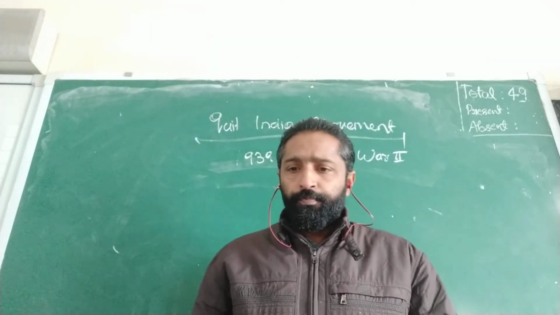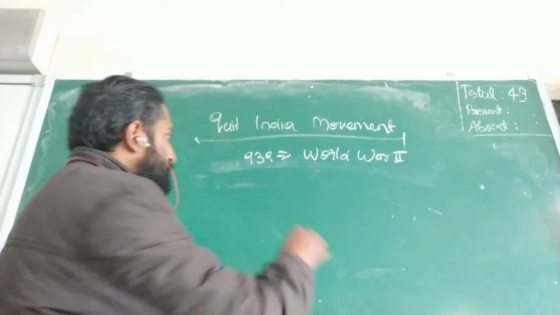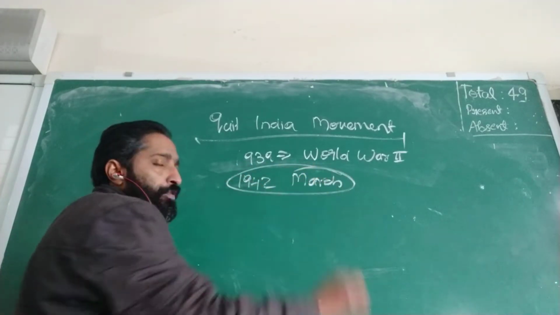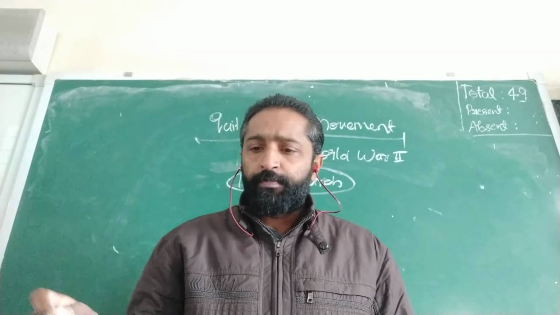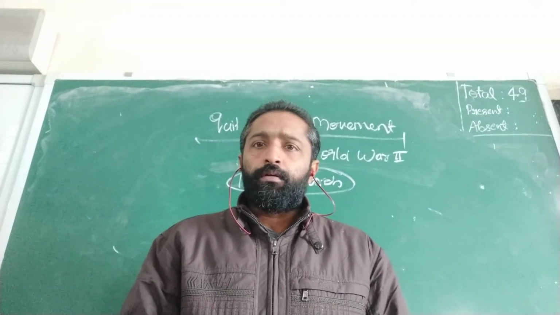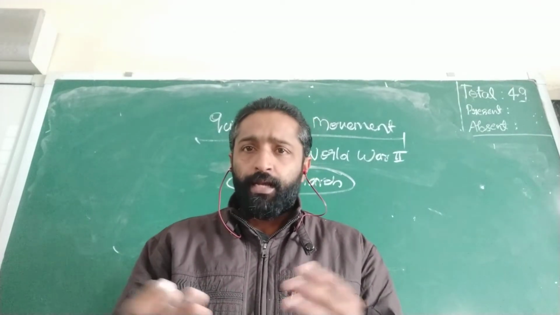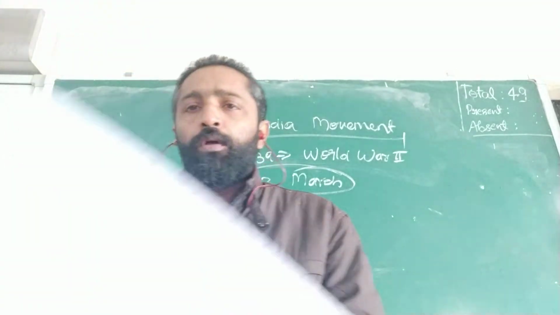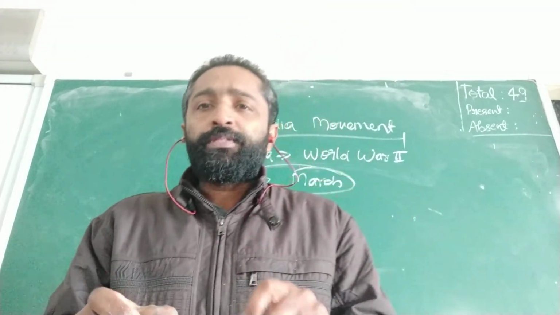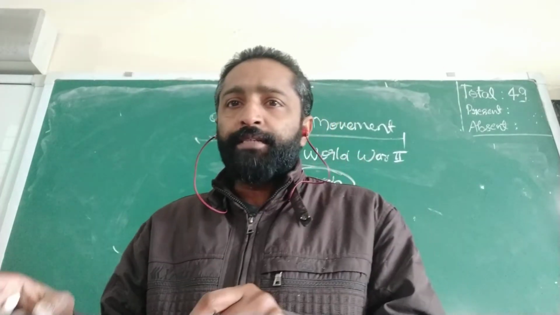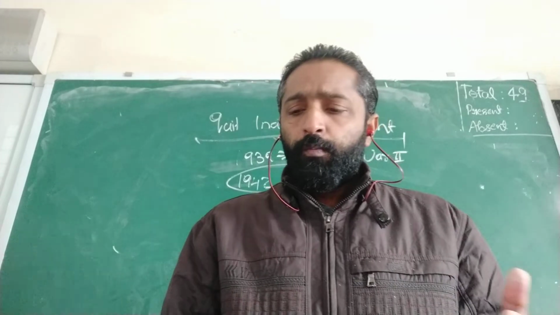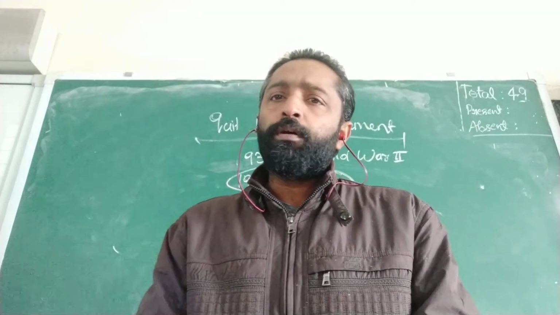So in March 1942, we have Sir Stafford Cripps who came to India with some proposals, and Congress said all these suggestions are too late and too little, and Gandhiji described these proposals as a post-dated cheque on a crashing bank, which means Indians did not accept these particular proposals made by Sir Stafford Cripps.